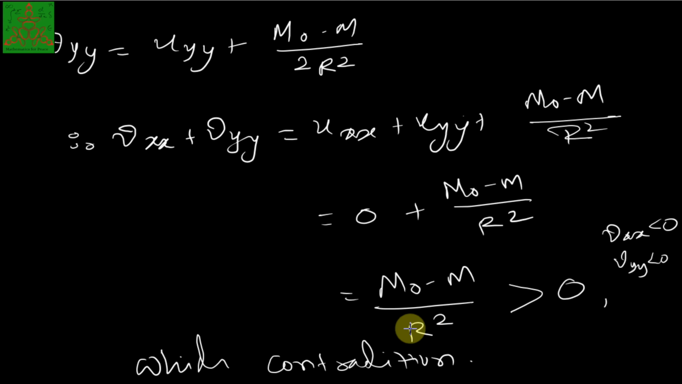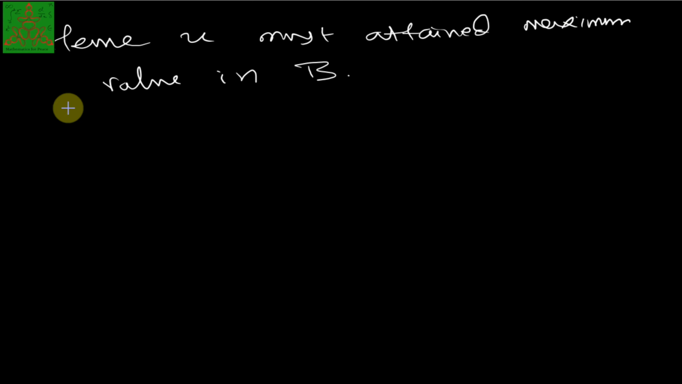Why did we get this contradiction? Because we started by assuming that u does not attain the maximum value on the boundary. So hence what we can say, u must attain its maximum value on the boundary of the domain D.